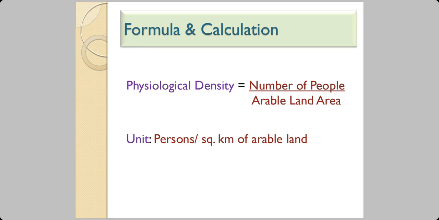Physiological density, as you know, is the number of people in a given size of agriculturable land. The unit is number of persons per square kilometer of arable land.